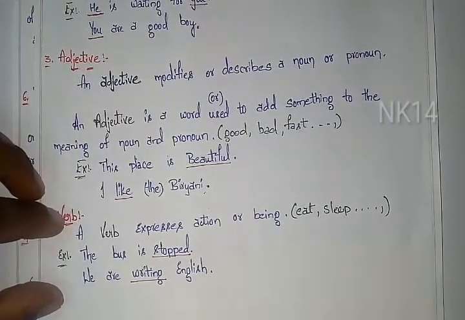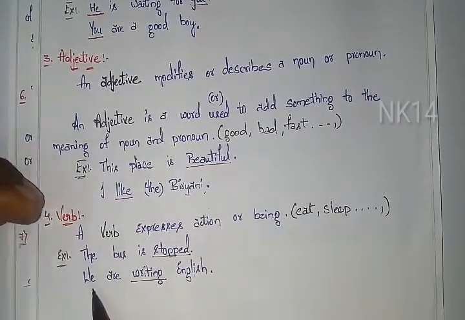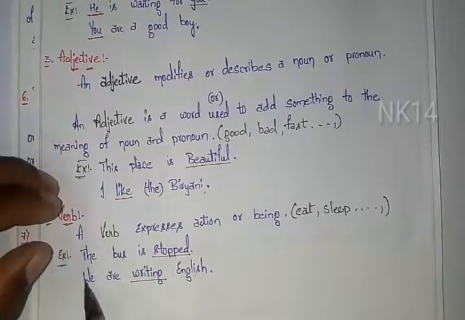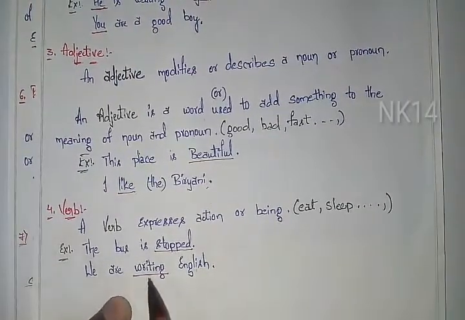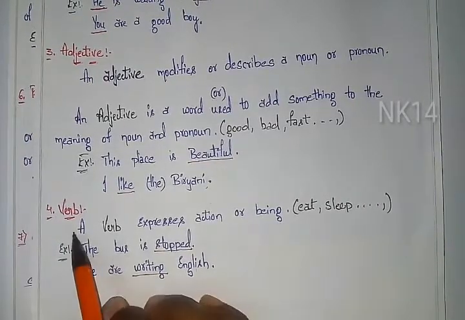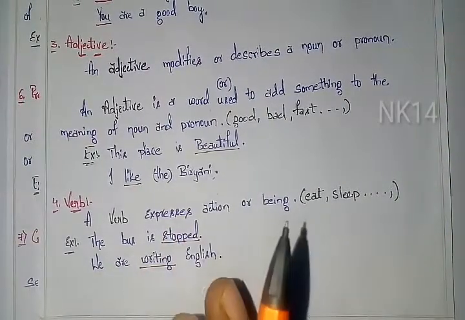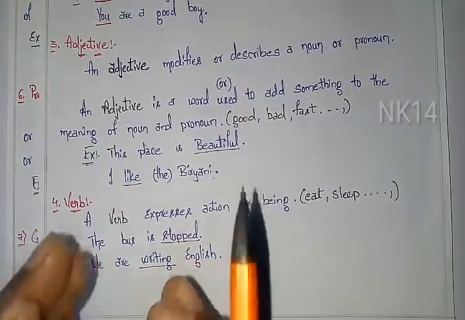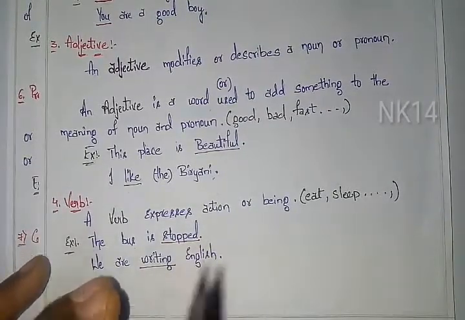Next, coming to one more example, we are writing English. Here we are the pronoun and English is the noun. But here what happened? Some action is taking place. Which action? The writing. Whatever English we are writing, the writing is the action, which indicates the verb. So verb means simple: a verb expresses an action. The action may be anything, it comes under the verb, like read, write, sleep, walk, and many more, friends.